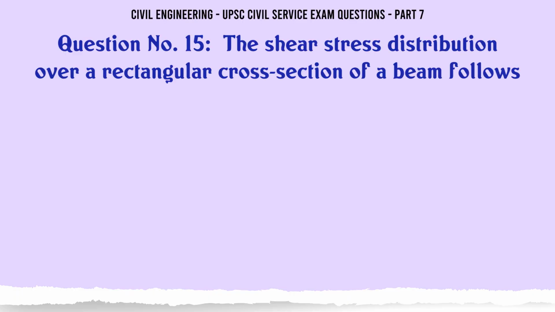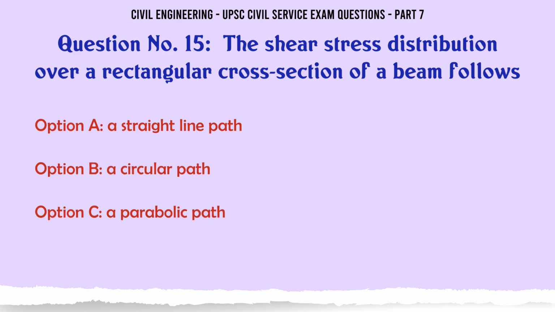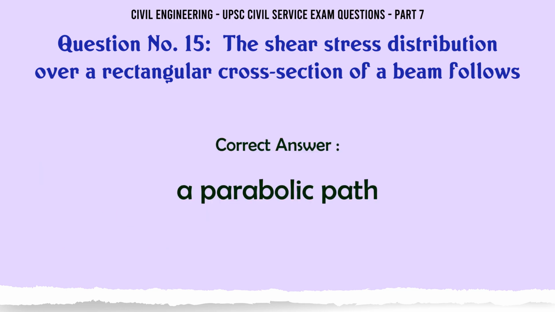The shear stress distribution over a rectangular cross-section of a beam follows: A. Straight line path. B. A circular path. C. A parabolic path. D. An elliptical path. The correct answer is a parabolic path.